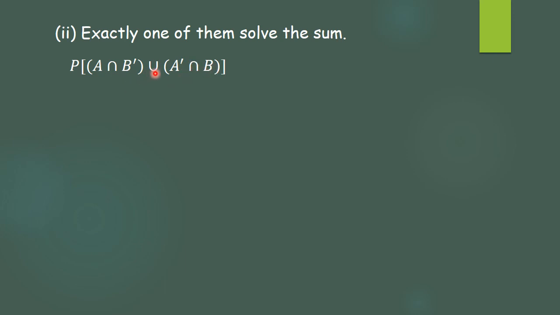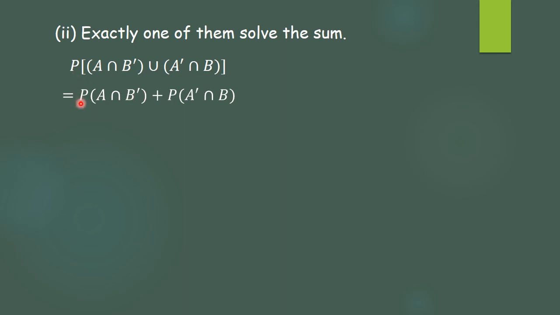Now here again the union formula. We'll write this as probability of the first event plus the second minus the intersection of these. But A intersection A complement is always null, and B intersection B complement is also null, so it will be 0.